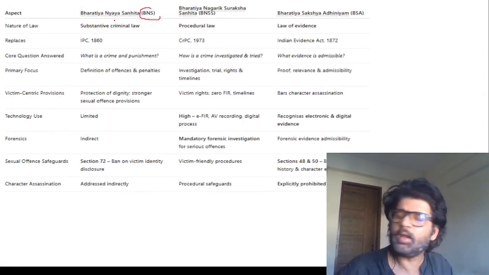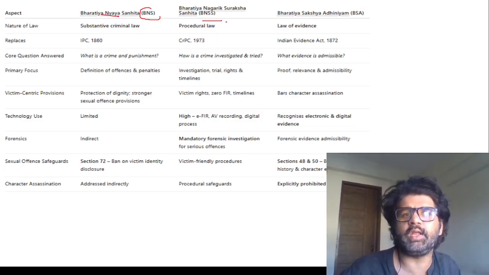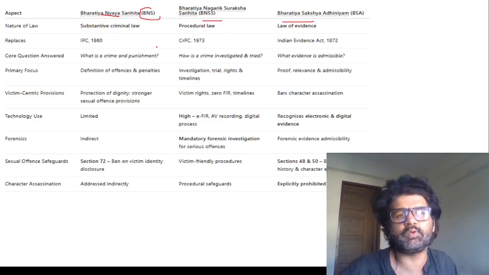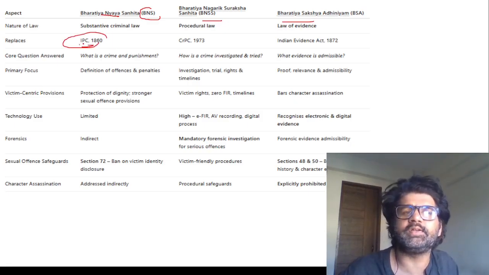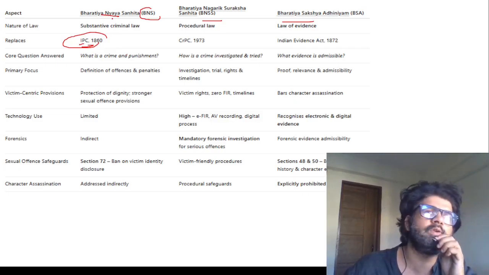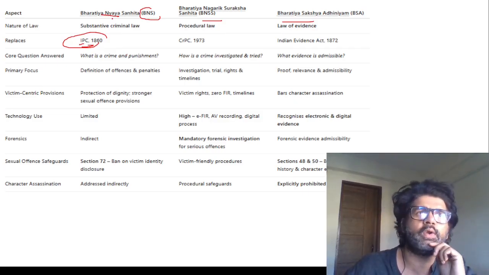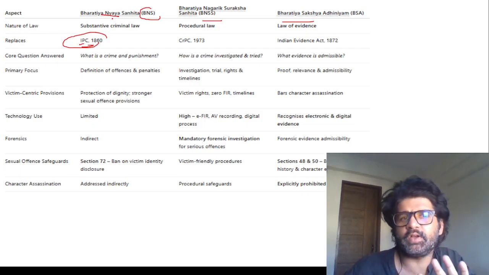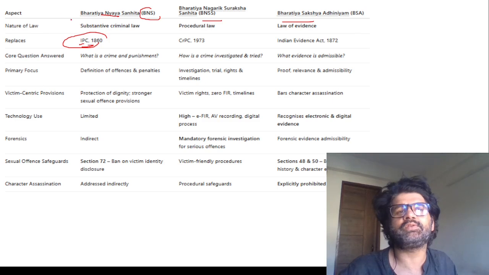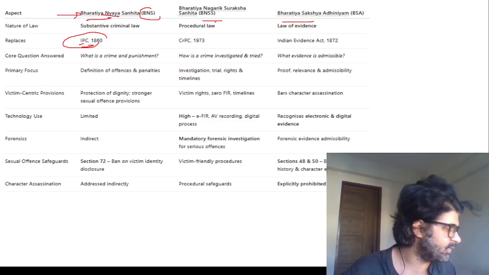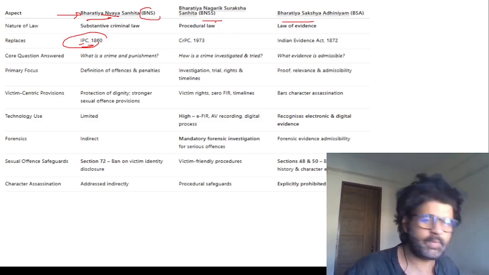First of all, I totally disagree with this whole Hindi naming, guys. I don't know why. I personally feel the earlier naming was fine. Yes, you wanted to remove the colonial legacy, Indian Penal Code and all. So name it in English only. Why are you making things difficult for non-Hindi background guys? Hindi is not a national language. Let me be very clear. It's an official language, just like English. Why was there a need to name it like this? It's just like creating issues out of nothing, just to egg people on. I don't know. This does not feel right.